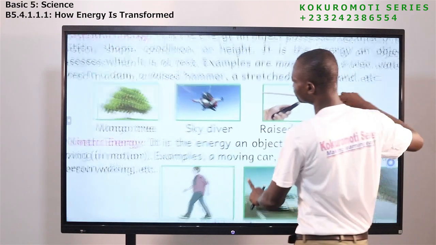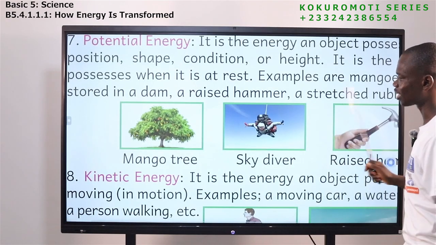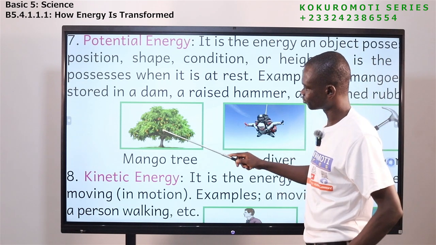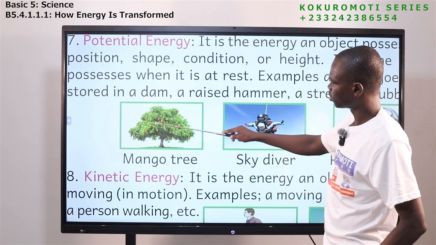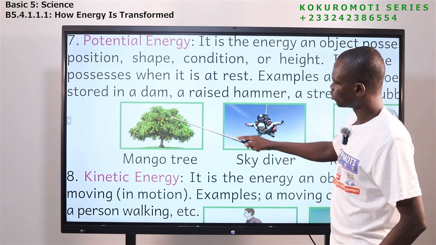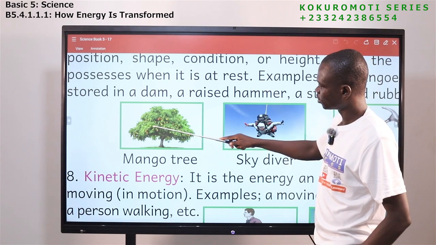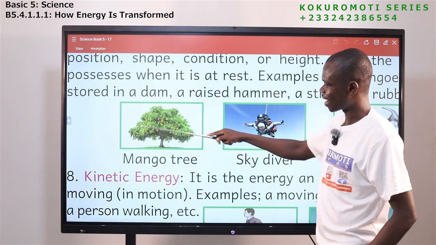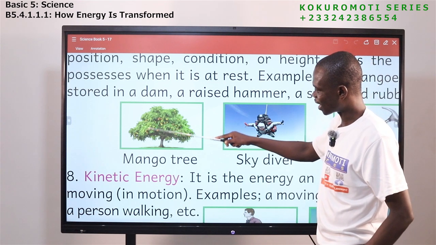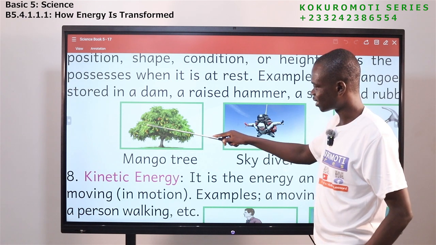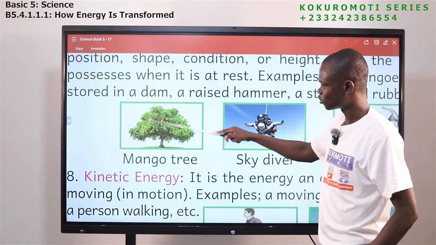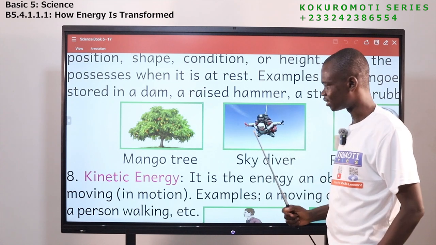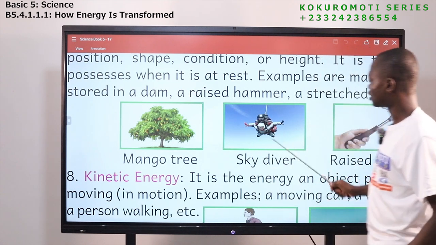Look at the mango. This side, we are looking at potential energy. So you see the mangoes here. They are on the tree. You see their height. There's a gap between where they are and the ground. So that makes them possess what? Potential energy, the height.